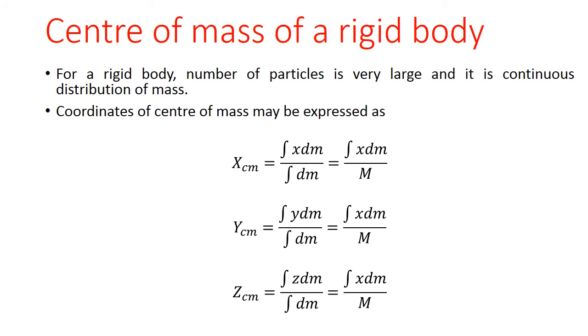Similarly, zcm is equal to integration of z dm divided by integration of dm.